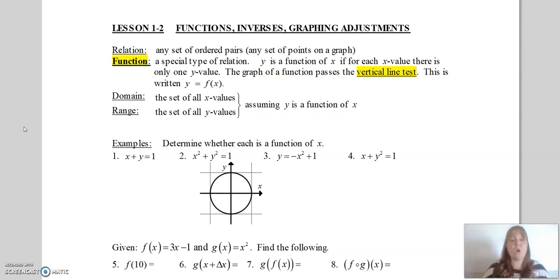Okay, so we'll look at what those look like. Remember that the domain is the set of all the x values and the range is the set of all the y values, meaning the domain is all of the possible x's that this function could take on, and the range is all of the possible y's that could come out. So the domain is all the things you can put in the toaster, and the range is all the different things that might come out of that toaster. So we're going to figure out if these are functions or not, and the way we're going to do that is with the vertical line test.